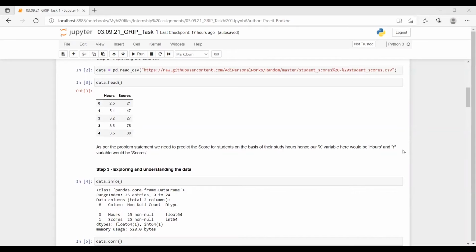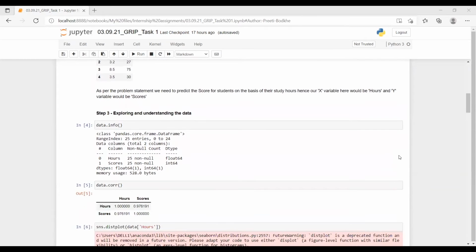As per the problem statement, we need to predict the score for a student on the basis of their study hours. Hence, our X, or independent variable here, would be hours, and our Y, the dependent target variable, would be scores.